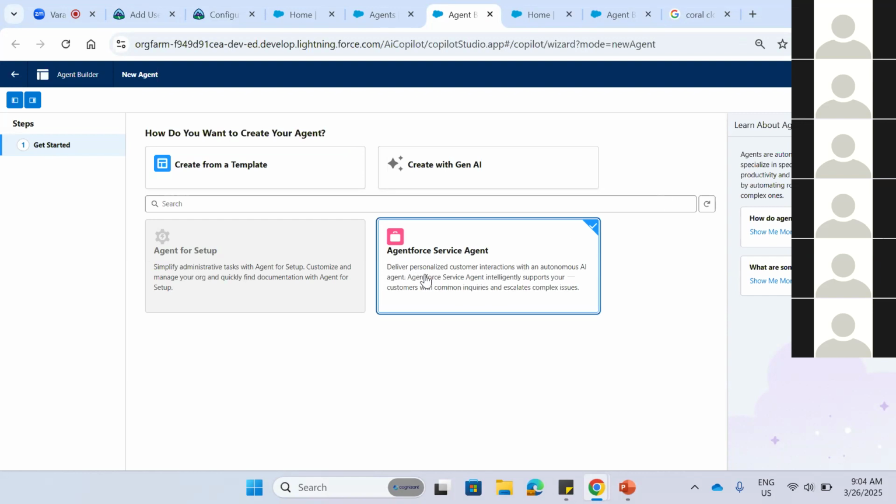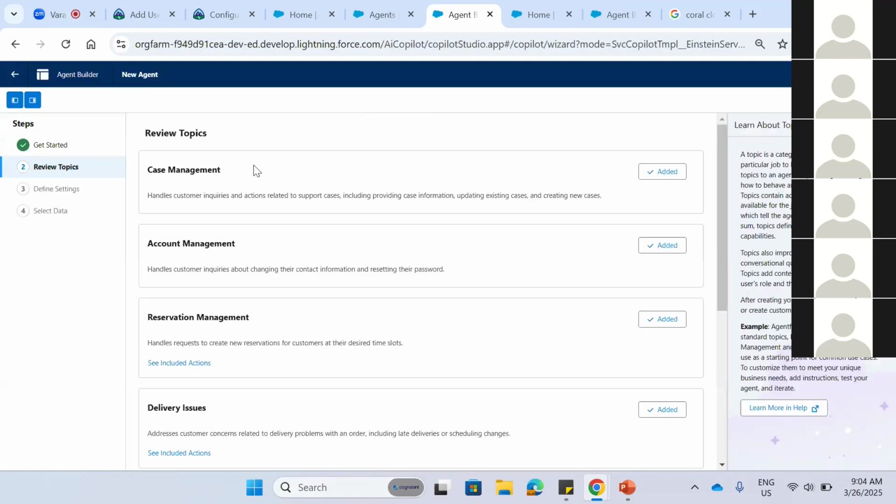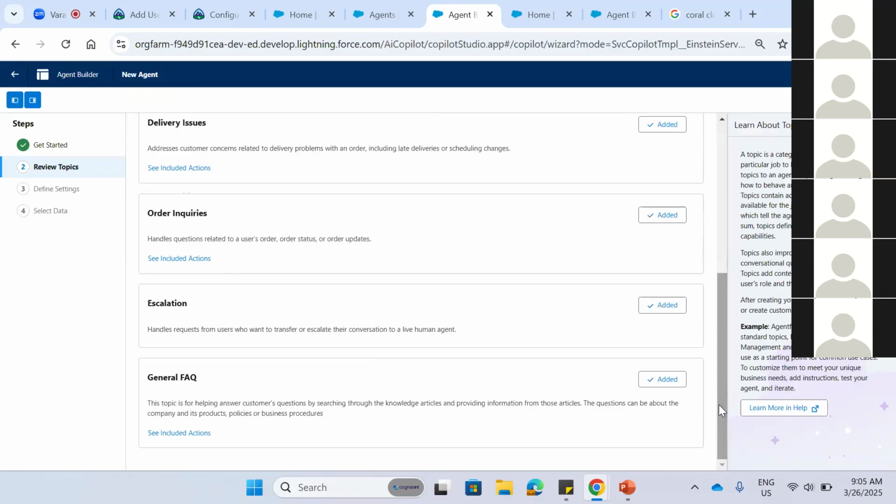It says: deliver personalized customer interactions with the autonomous AI agent. The service agent intelligently supports your customers with common queries and escalates complex issues. We have seen how it resolves our queries, and some complex issues also it can resolve. If we click on this and click Next, a template is added, showing what kinds of agents we can create: for case management, account management, reservation and delivery issues.